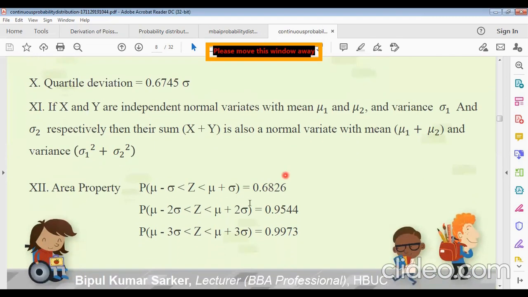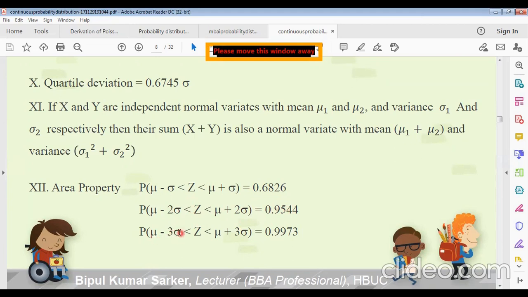Okay, now the area properties for plotting the normal distribution curve. The probability of mu minus sigma less than x less than mu plus sigma will be what? 0.6826. Now if we take mu minus 2 times the standard deviation and mu plus 2 times the standard deviation, that means 95% area.